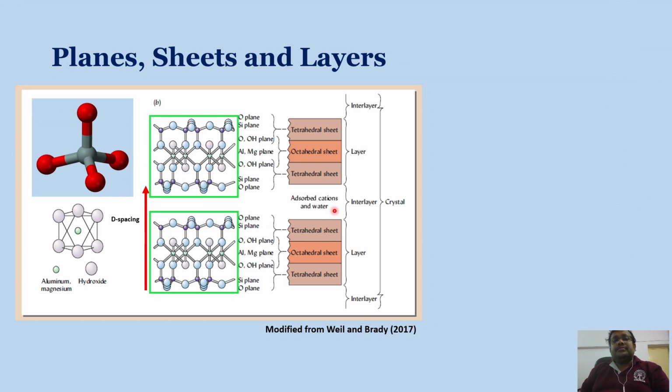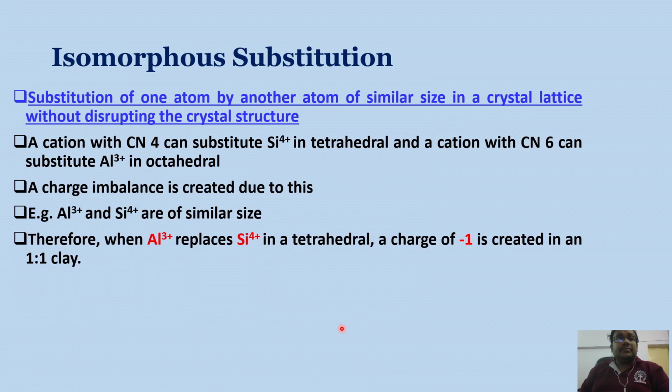Okay, so also the adsorbed cations and water vary from one mineral to another, and the interlayer space can also vary from one mineral to another. In some minerals, you will see the interlayer space is almost absent. However, in some minerals, you can see the interlayer space is very high. We'll discuss those things in our coming slides.